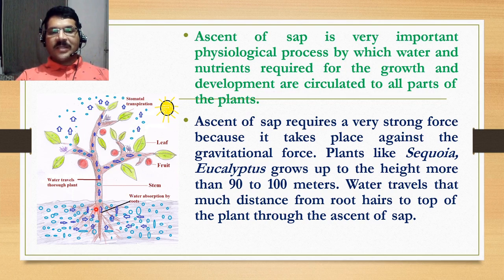So for such movement, the plant requires a strong force, and water travels that distance from the root hairs to the top of the plant through the ascent of sap. This is a very important mechanism which helps to provide water up to the uppermost part of the plant.